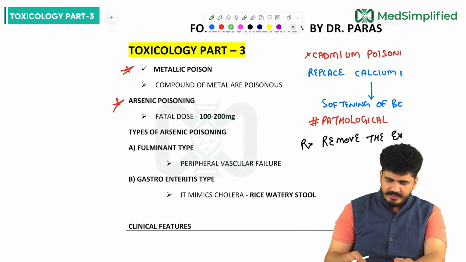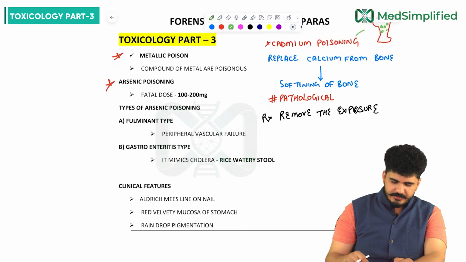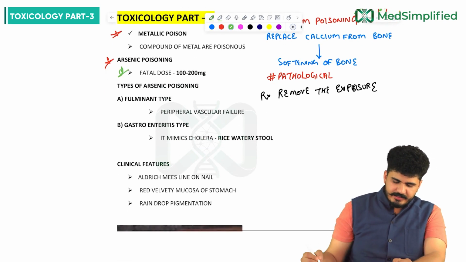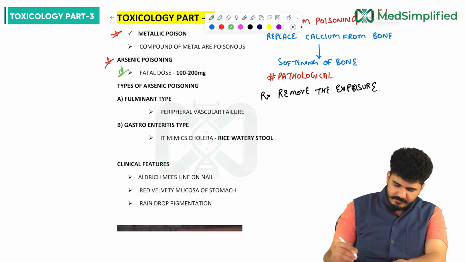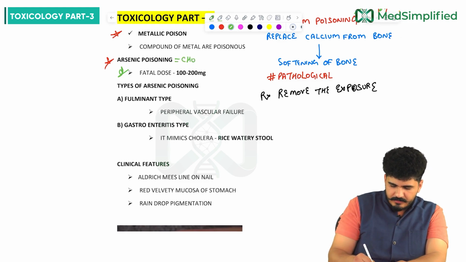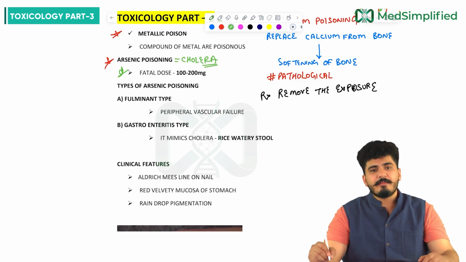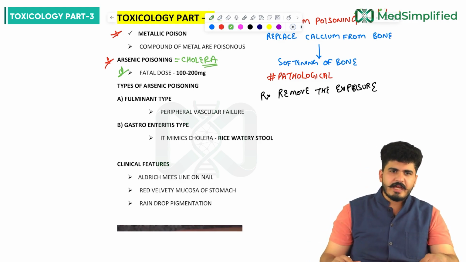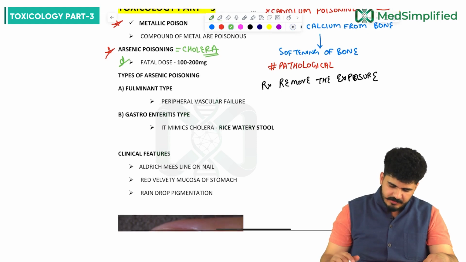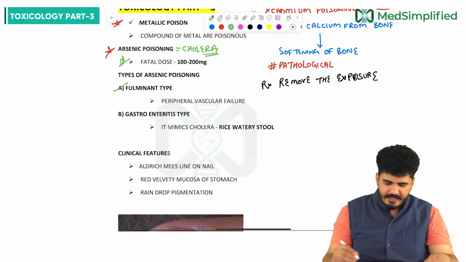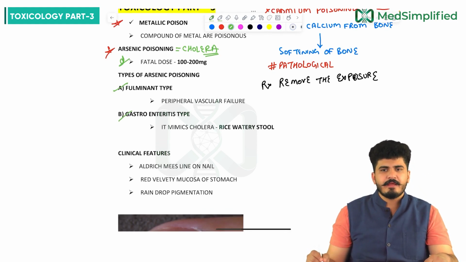Now we will be talking about the next poison, that is arsenic poison. First of all, arsenic poisoning mimics the disease called cholera, my dear friends. There are types of arsenic poisoning: number one is the fulminant type, another is the gastroenteritis type.